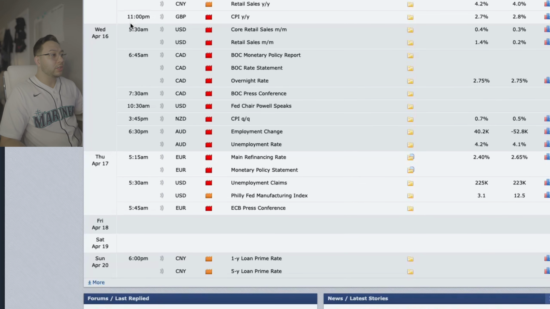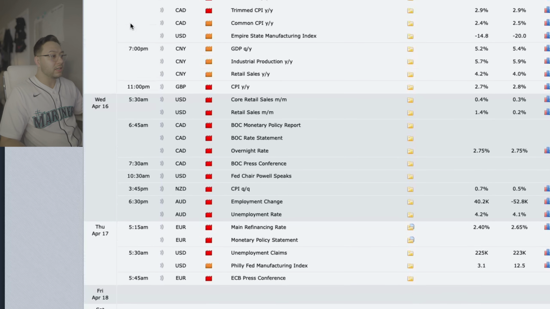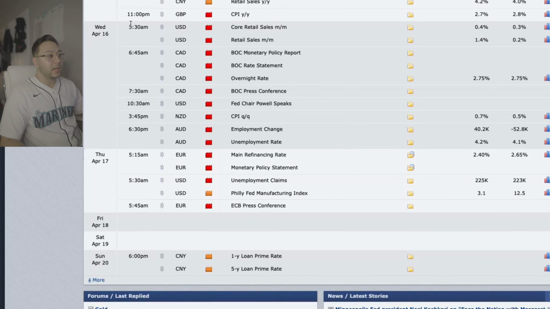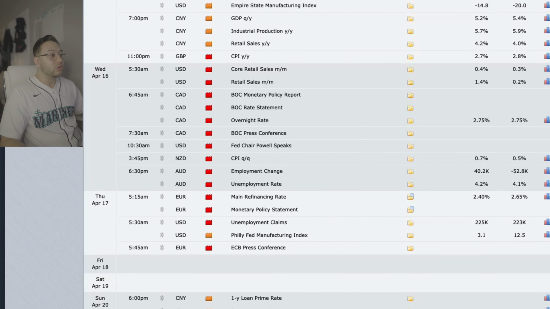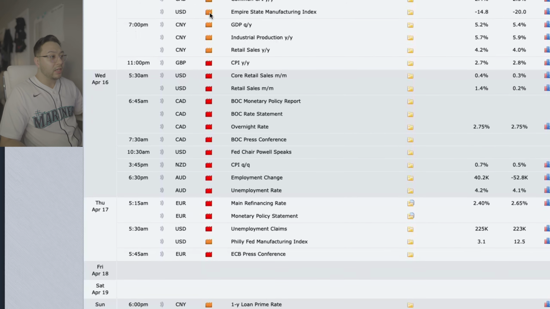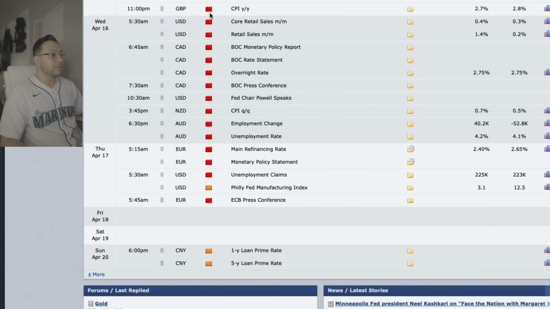Later that evening, pre-London Open, we have CPI for the Great British Pound, Consumer Price Index. For those of you that do not know, CPI is a measure of inflation. So when each of these major countries are having CPI data released for their currency, it is an overall measure of inflation for that particular currency and in that country.